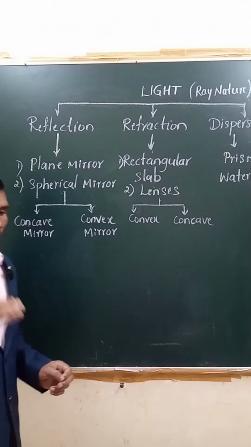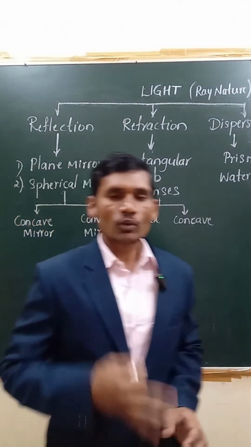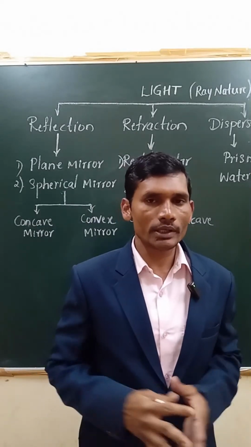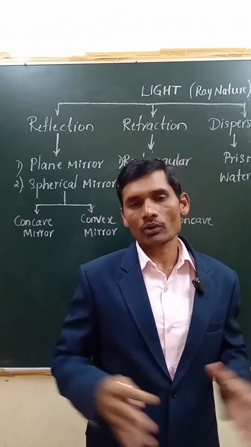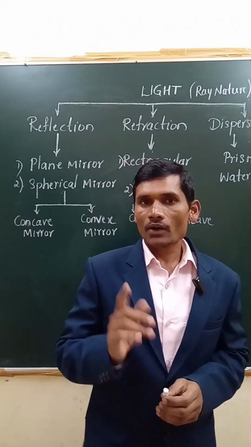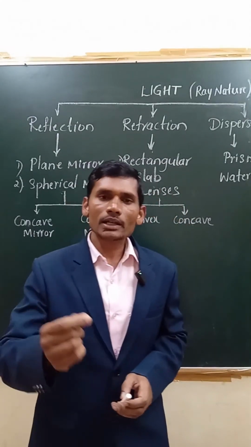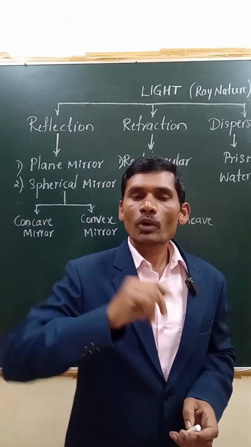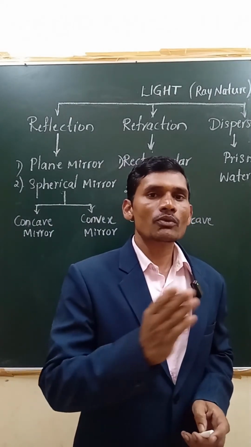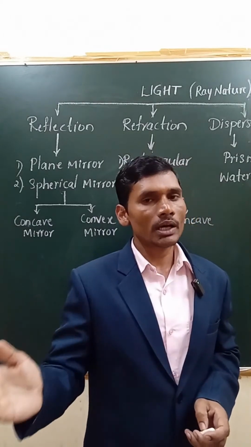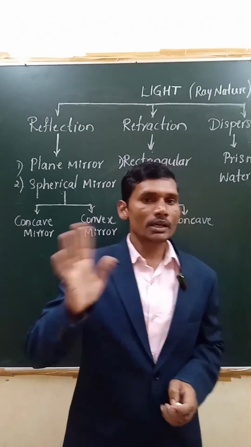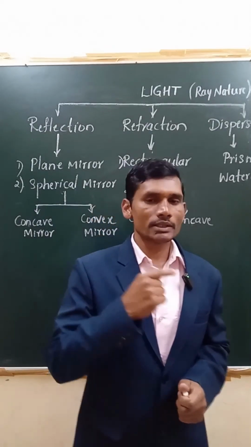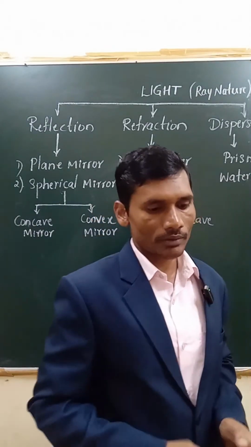First, in the light lesson, we need to understand what is light. Light is simple. It is a form of energy, as you know already, which helps us to see the things around us. We know this, right? Now we have to understand a few properties of light. Light exhibits two properties: one is wave property, one more is ray property. Here we are going to learn the ray property of light, or ray nature of light, in this chapter.